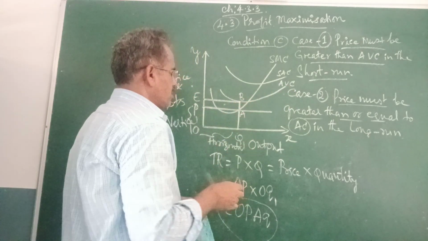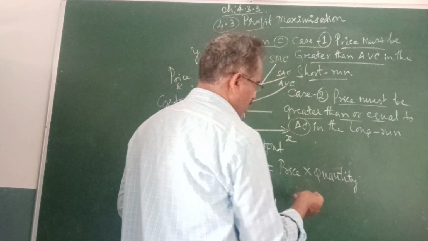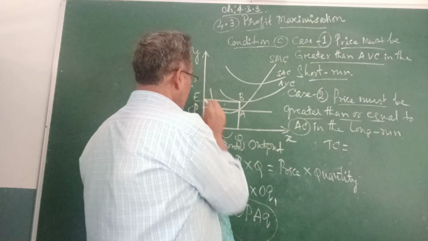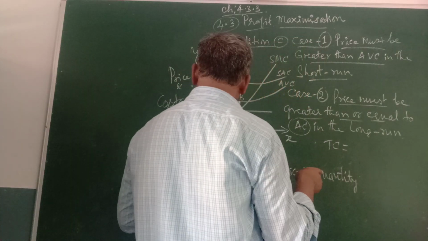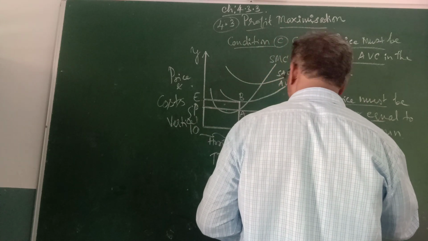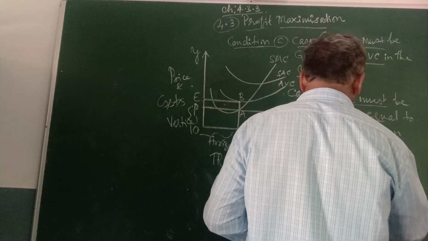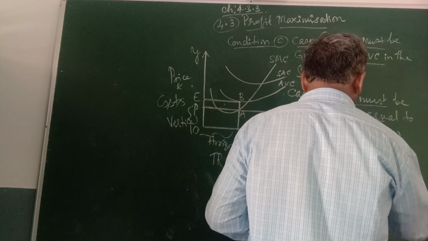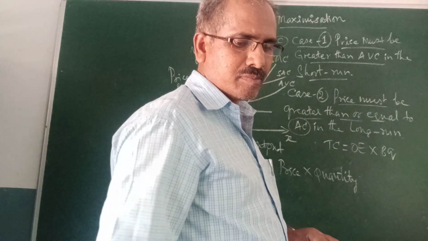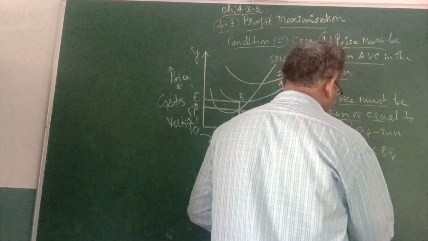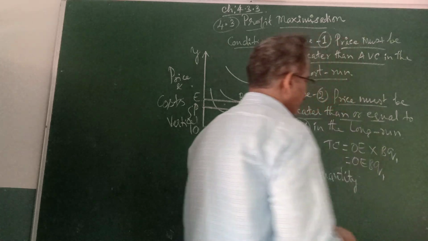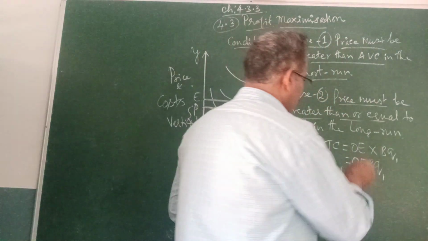To find the total cost, total cost is OE into AB, BQ1, that is OEBQ1.